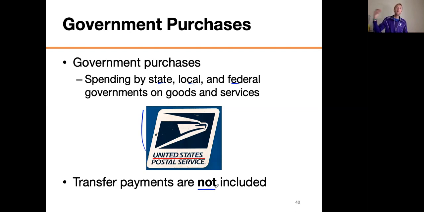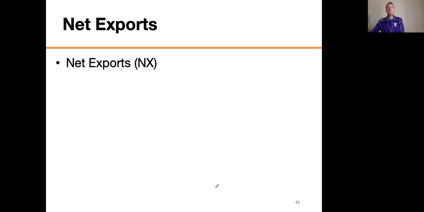So we don't want to count it when they get income paid to them. That's not actually a government purchase. That's just a government expenditure. All right. So we only look at the stuff that the government actually buys to go into the category called G. And finally, there are net exports. And we calculate that this is X minus I.